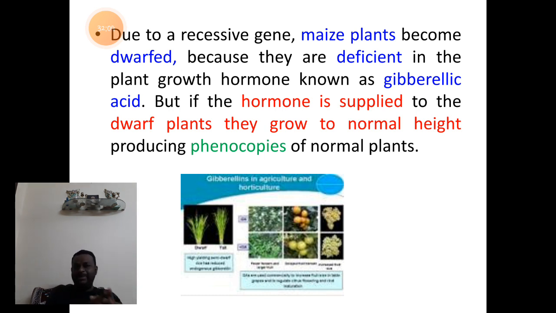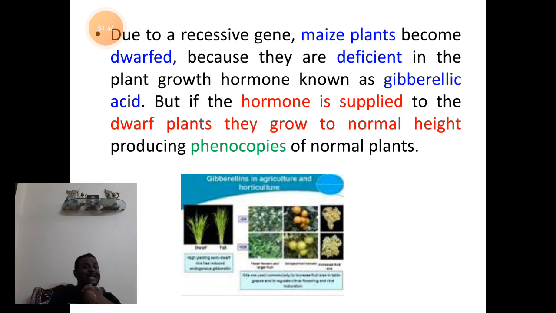The next example is related to maize plants. In maize plants, due to the deficiency of gibberellic acid, the growth hormone, the plants tend to remain in a dwarf condition. But by administering gibberellic acid, the hormone, into the plant, the dwarf plants can grow to the size of the normal plant. So due to the gibberellic acid, the dwarf plants will achieve the height of a normal plant. Now both the plants are called phenocopies.